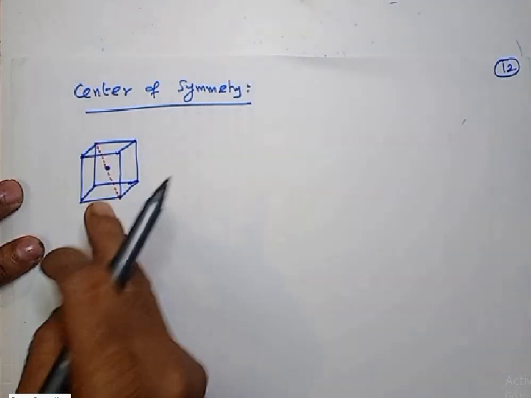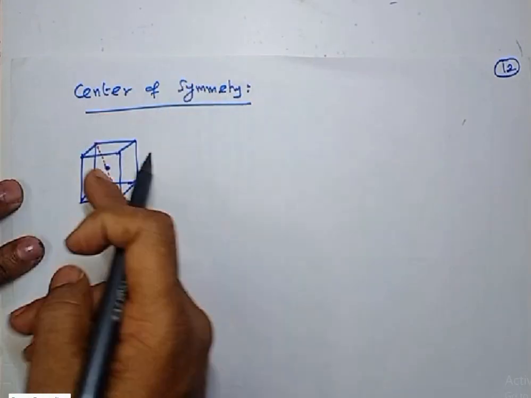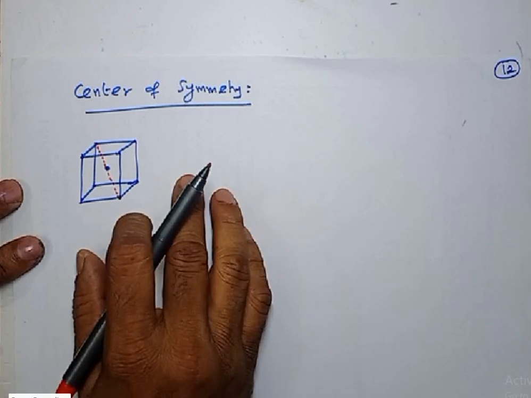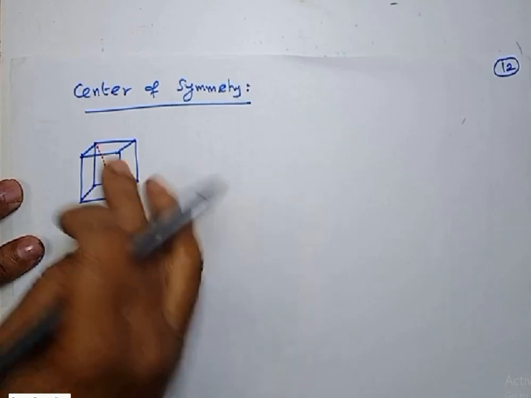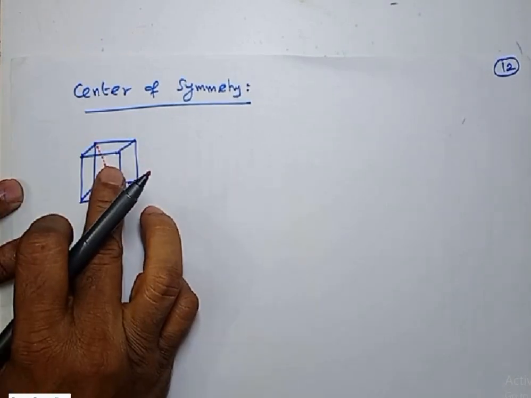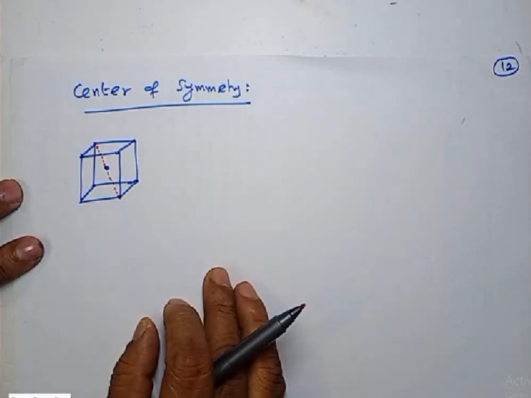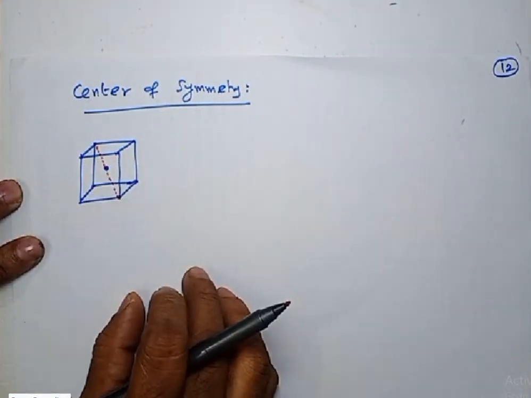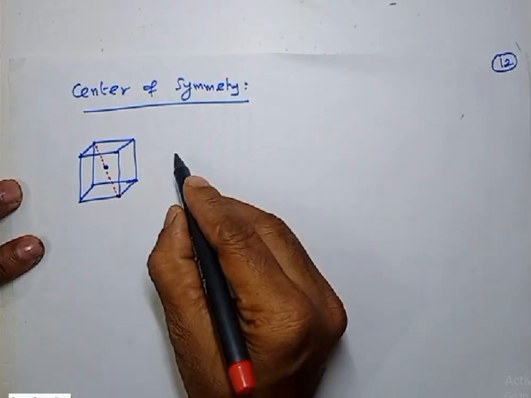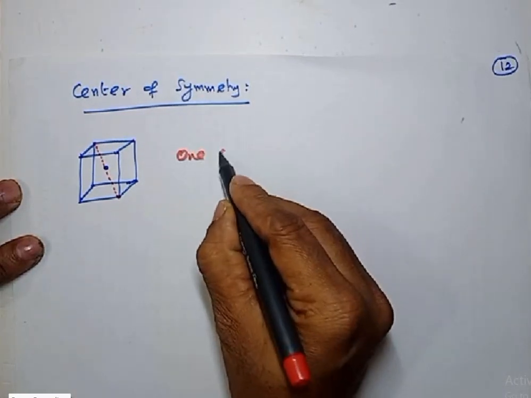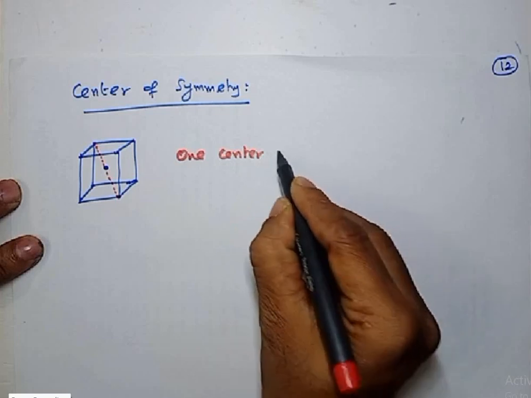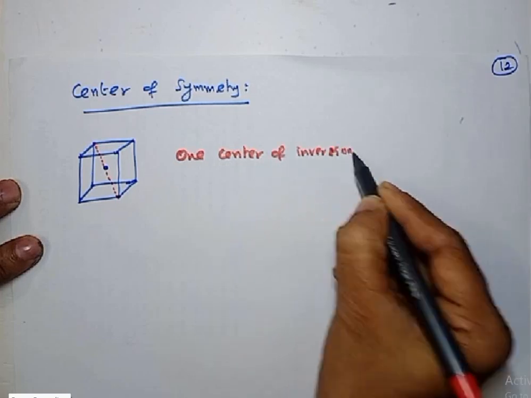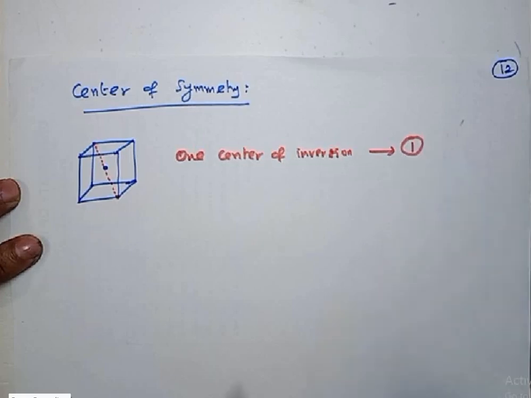This is possible on the entire side of the cube. You can draw in this line, this side, that side, this side. That means if I do inversion about this point, I'll get an equivalent shape. So this cubic shape has one center of inversion.